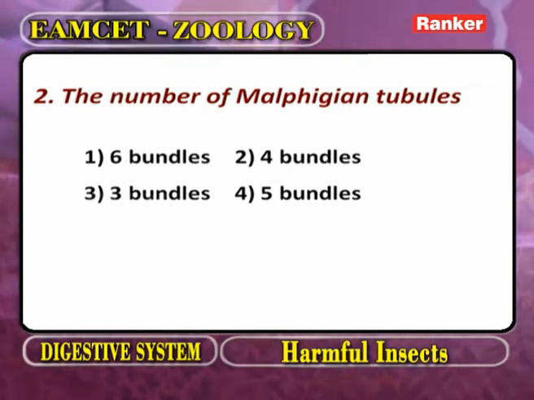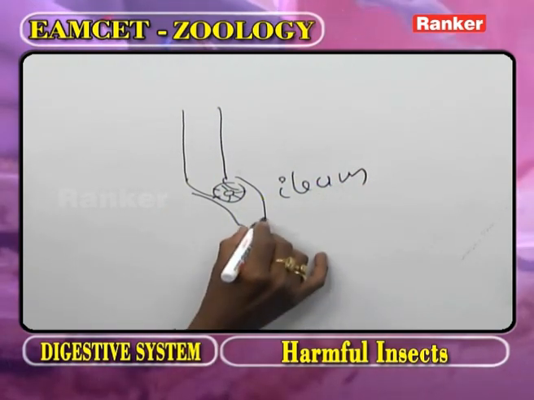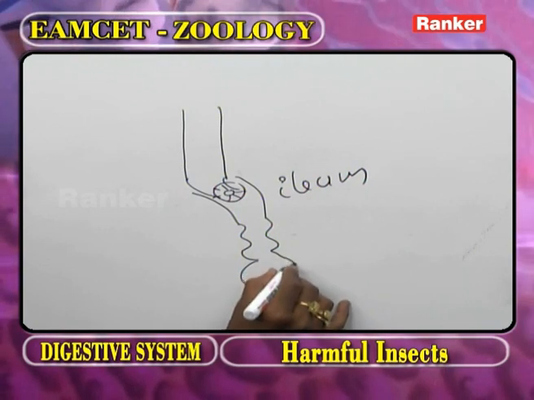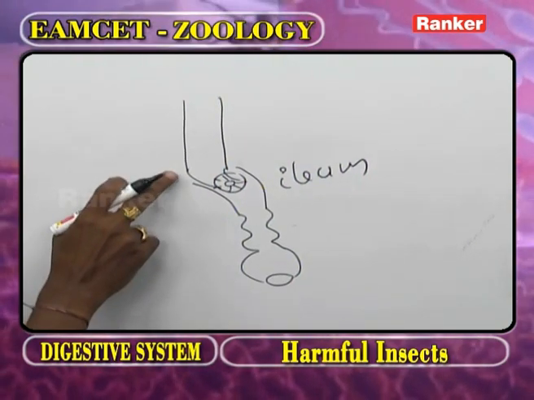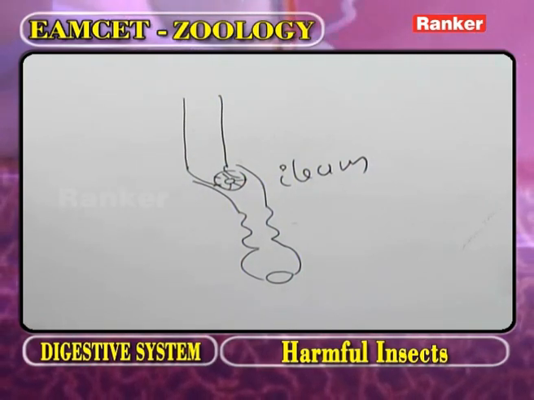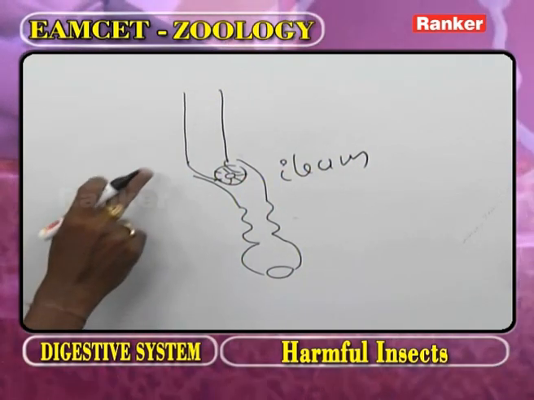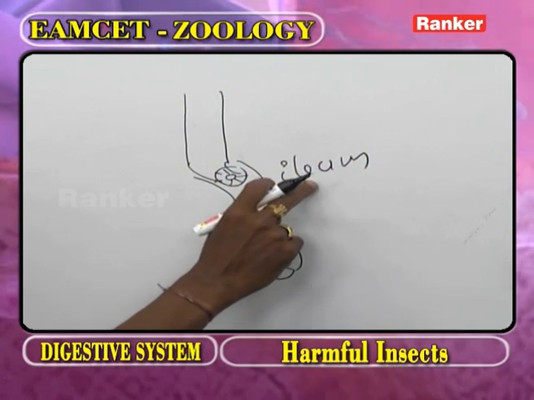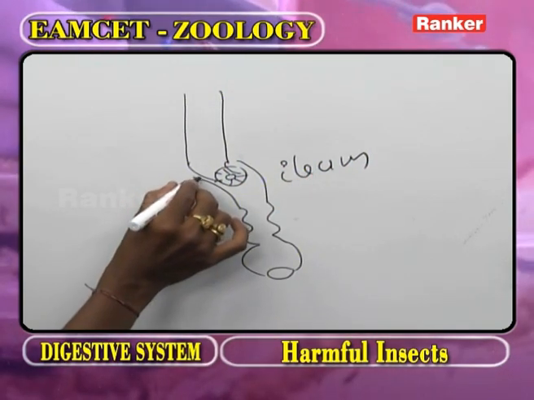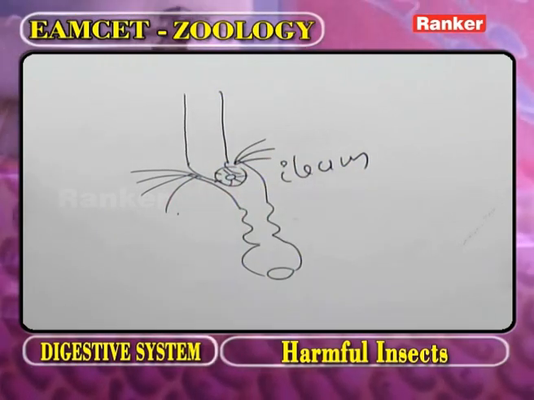Now in the hindgut, this part we call the ileum. It is followed by the colon, followed by rectum, which opens out through anus. Between the posterior part of midgut and the ileum of hindgut, what are present? The Malpighian tubules are present.